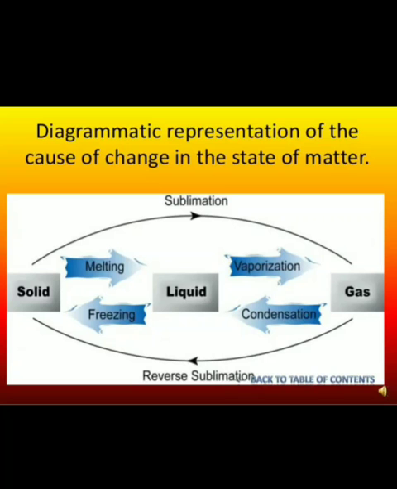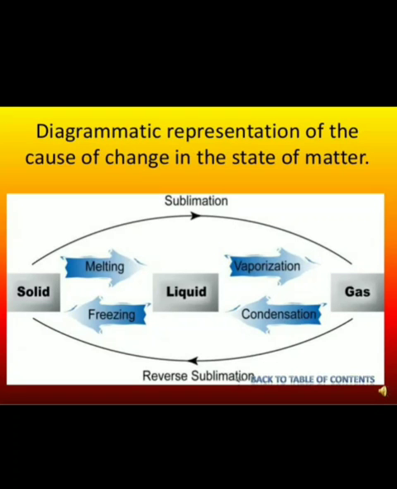Because interconversion involves the matter changing from one state to another and back to its original state by changing the temperature or pressure. So it is an example of physical change. According to the rule, if it is reversible, that means it is a physical change.